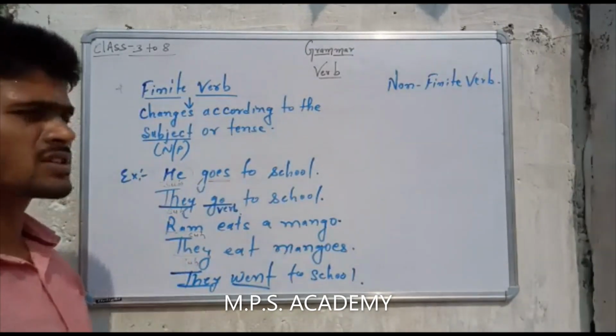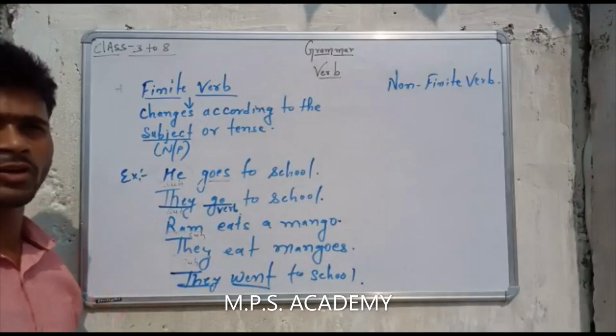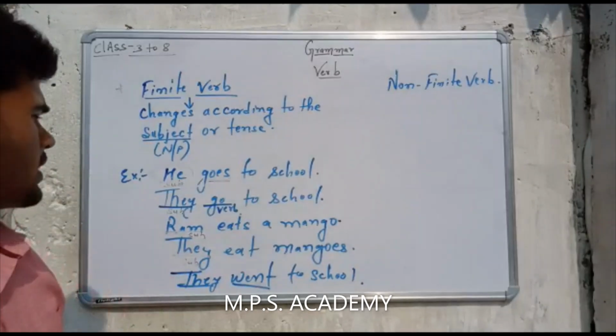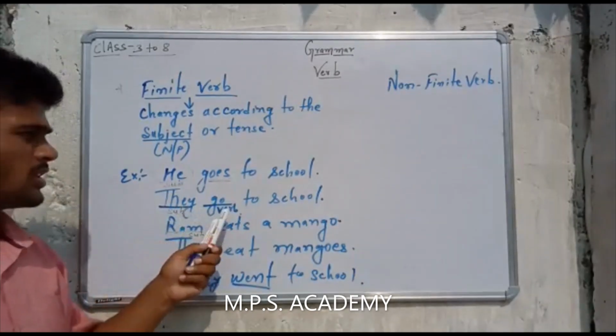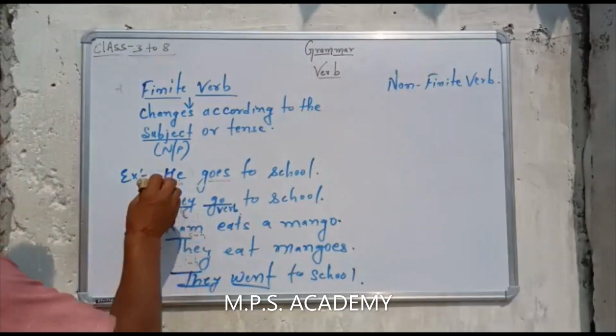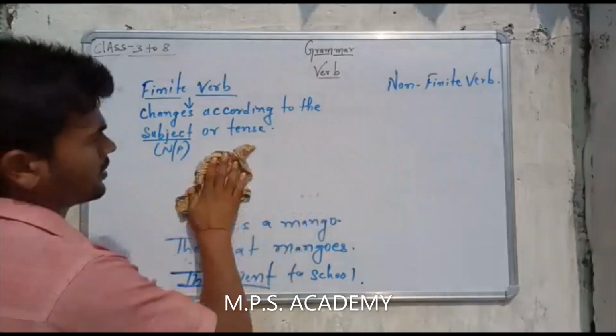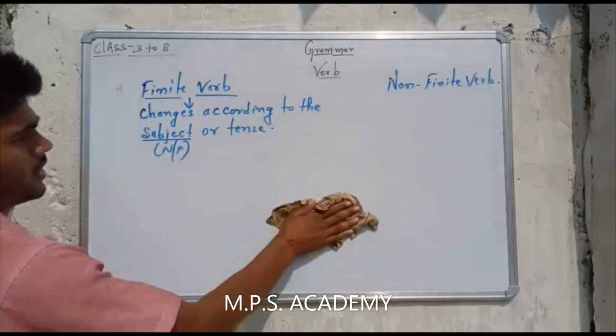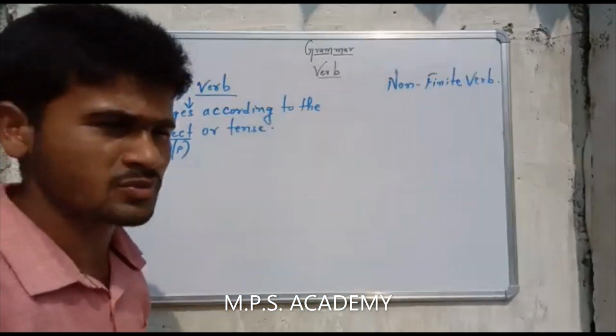If the subject is singular, then the verb will always be singular only, and if the subject is plural, then the verb will always be plural. Okay, so this is the big difference of the finite verb, means it changes according to the subject and tenses.